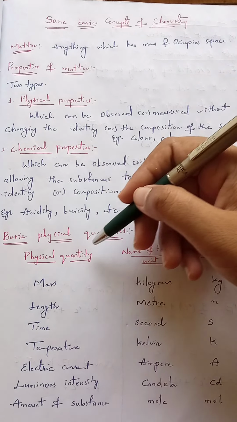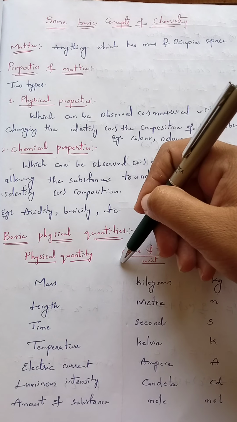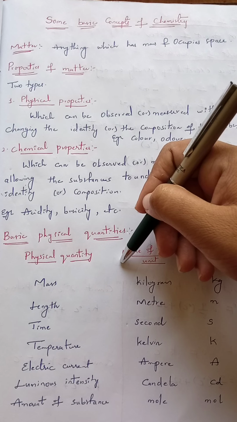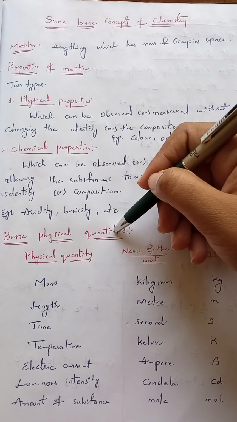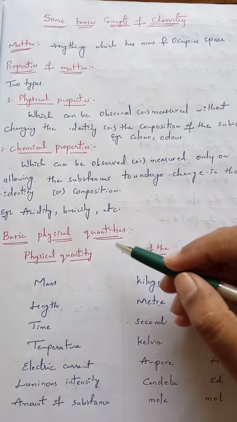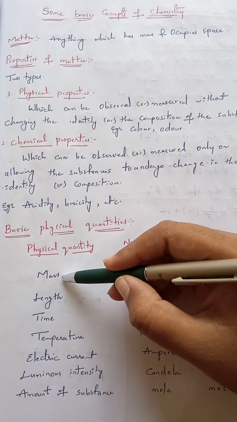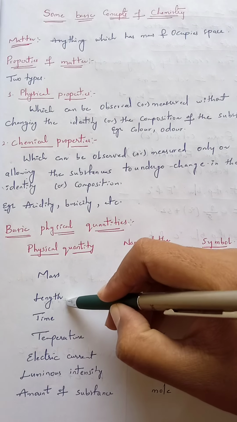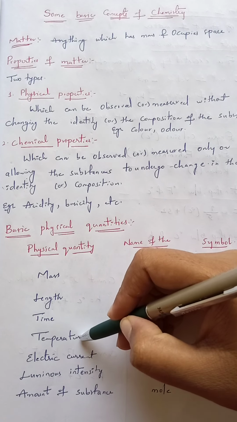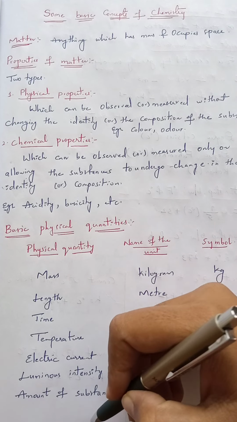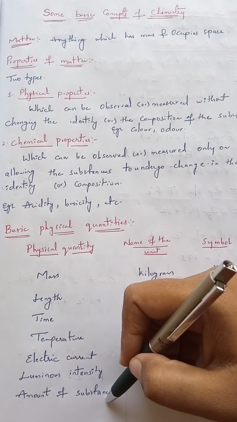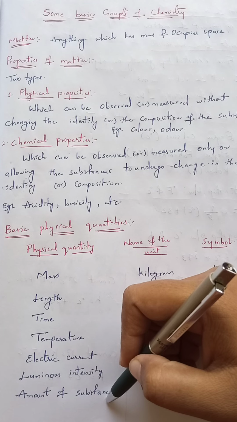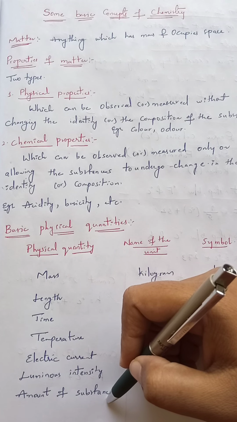Now we want to talk about the basic physical quantities that we use in our daily life. There are 7 basic physical quantities. Among them, the first one is mass, second length, third time, fourth temperature, fifth electric current, sixth luminous intensity, and finally amount of substance. These are the 7 important physical quantities of a substance.